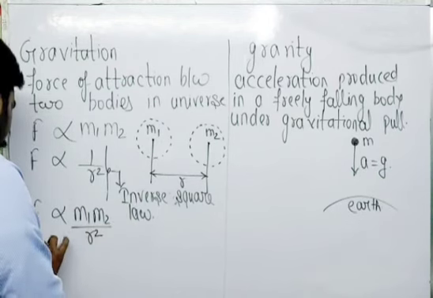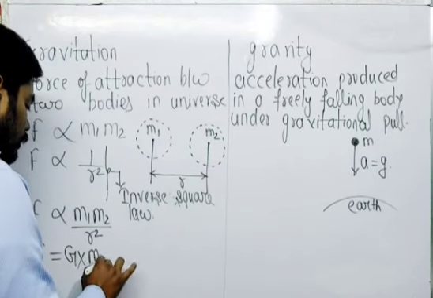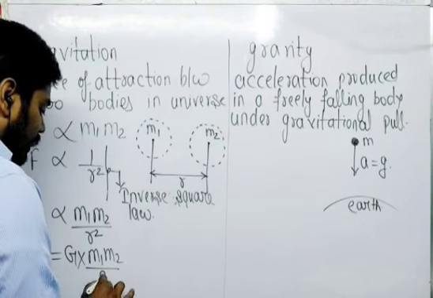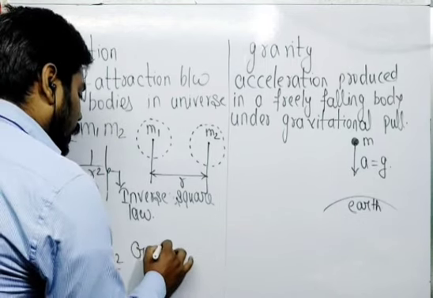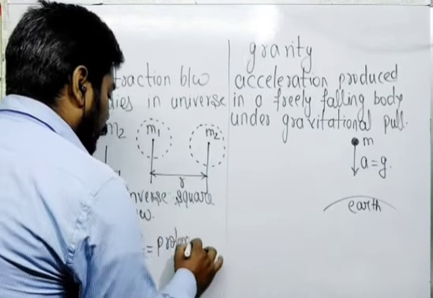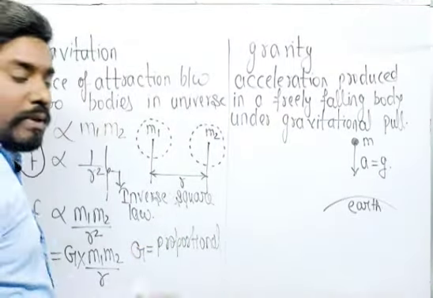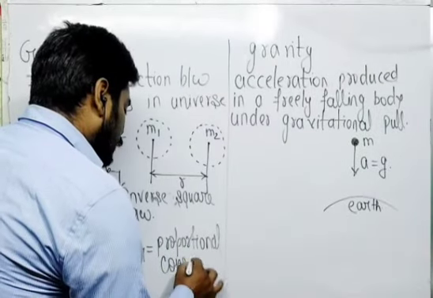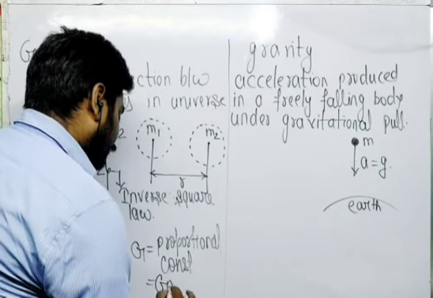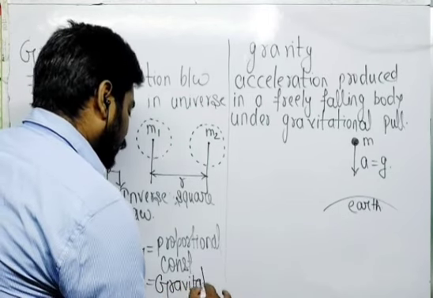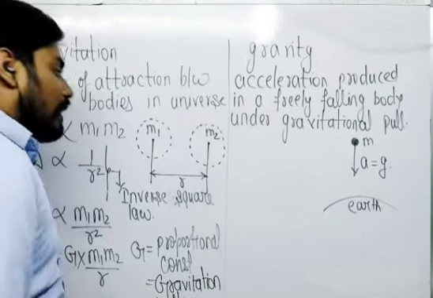When we remove the proportional sign, there must be a constant, that is your G. G is called the proportional constant, and it is also called the gravitation constant. We will discuss the value of this gravitation constant later.